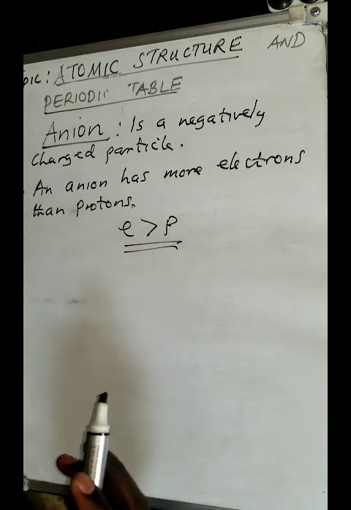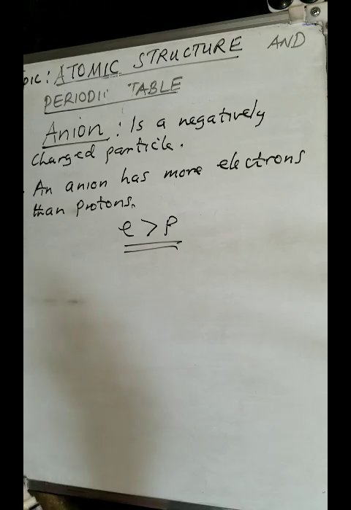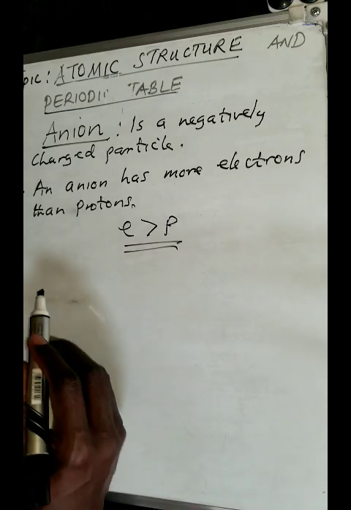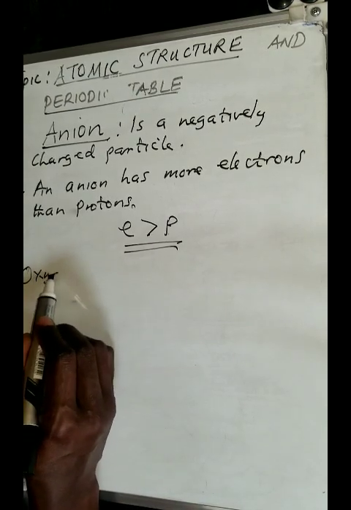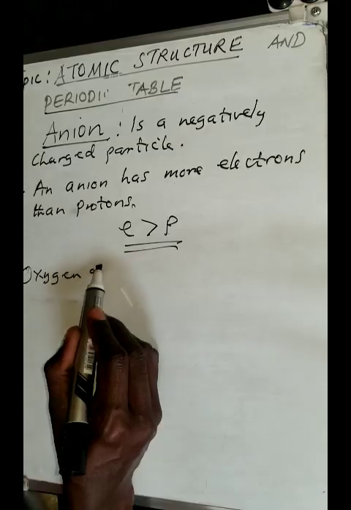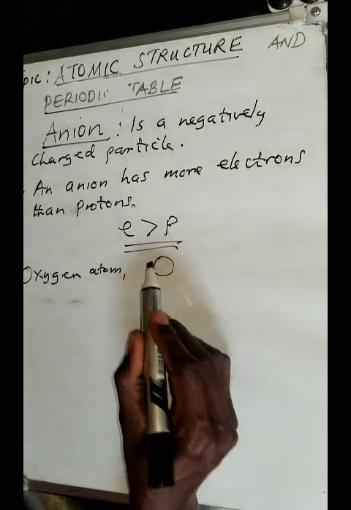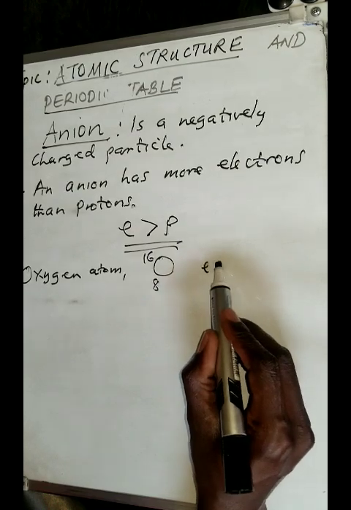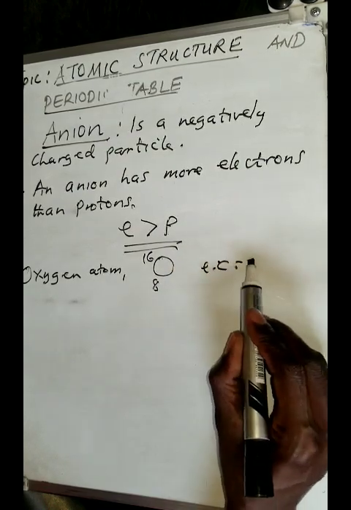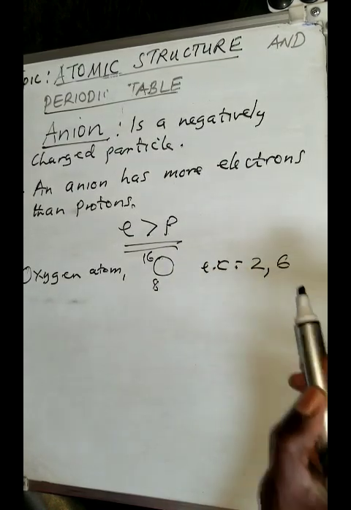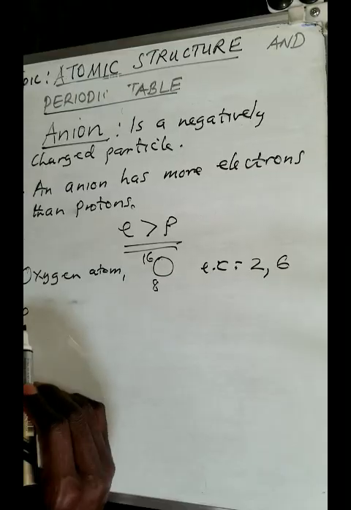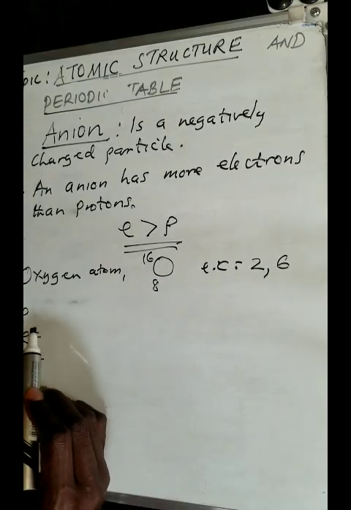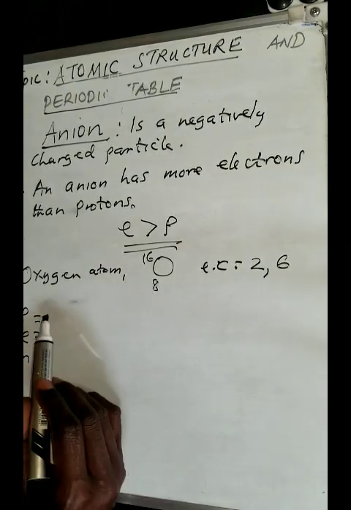I'll give you just a few examples so that you are able to see, but of course it is just the same. A common one is oxygen, the oxygen atom. If you look at the oxygen atom, proton number 8 and mass number 16. The electronic configuration for that is 2 in the first shell and 6 there. So how many protons, electrons, and neutrons are there? The number of protons is 8.